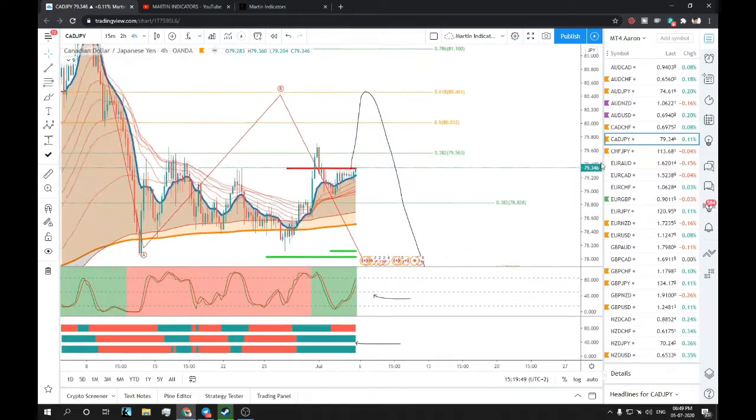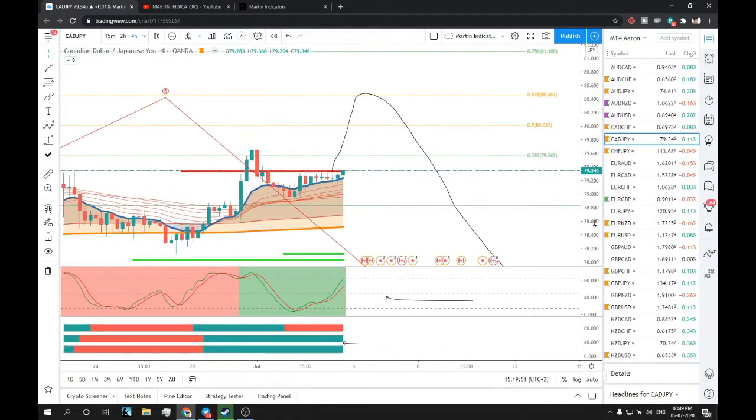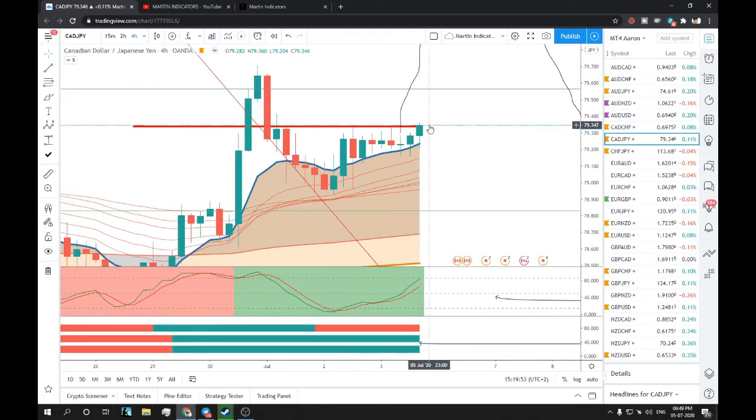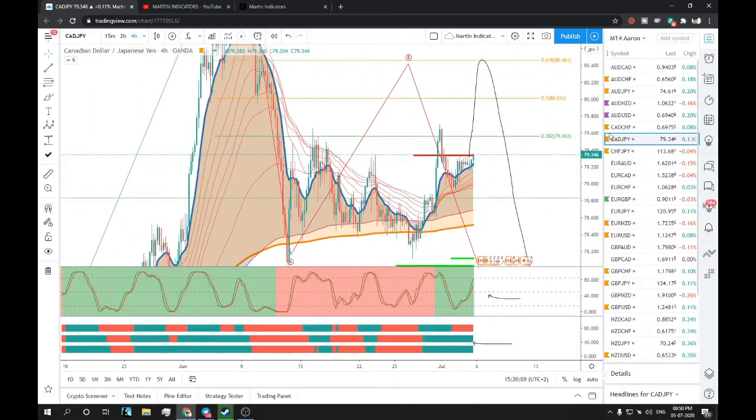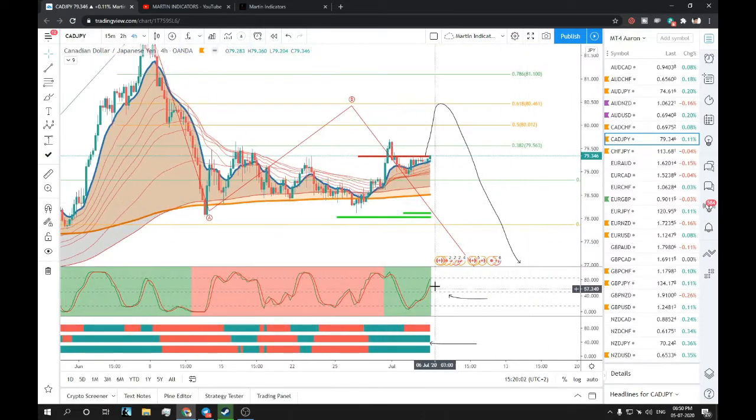So let's wait for this resistance and a close above this. I'll just zoom in and show you guys. Wait for this candle to close above this, a bit far from the resistance, so that we have confirmation of the trade that it's going to go up. I possibly believe that it will reject over here at the 0.618 golden ratio.